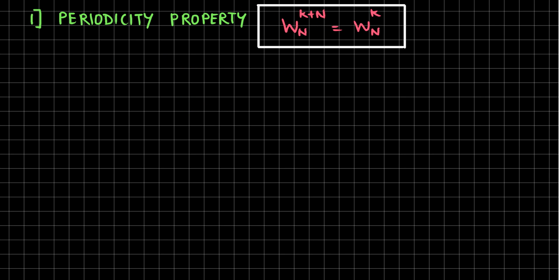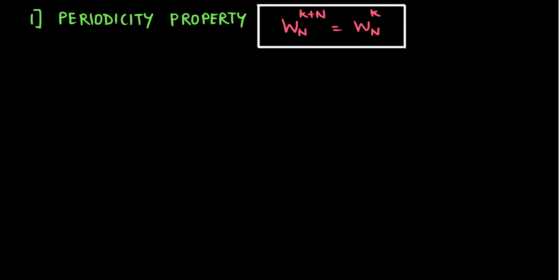So the first property is the periodicity property, which is given as Wn to the power k plus n is equal to Wn to the power k. So now let us try proving this property. For that we will consider the left hand side. So we have it as Wn to the power k plus n, which can be written as Wn to the power k into Wn to the power n.